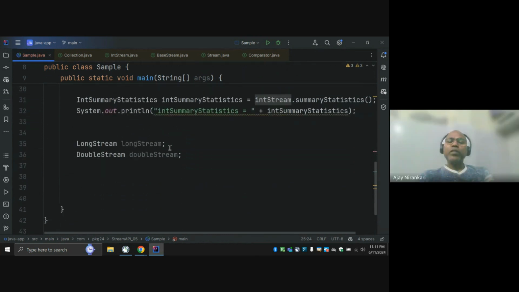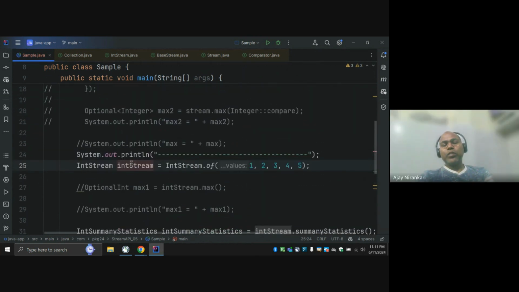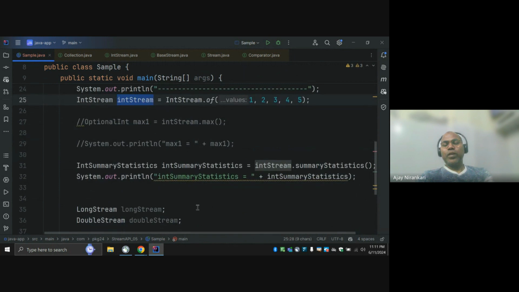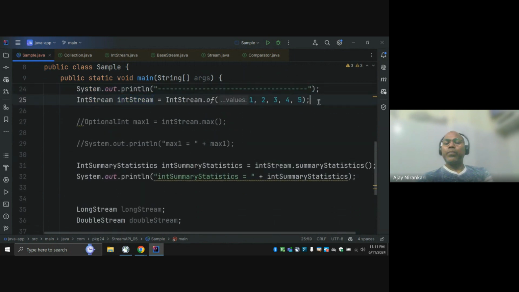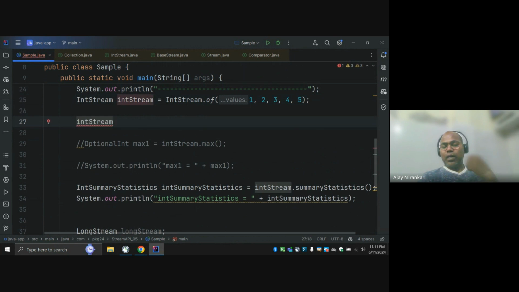One thing to notice: whenever you use a specialized interface, it follows the same life cycle which the Stream API follows. Here, say, there is a start and a close, and in between you can perform any intermediate operations. But max, min, and sum are terminal operations.